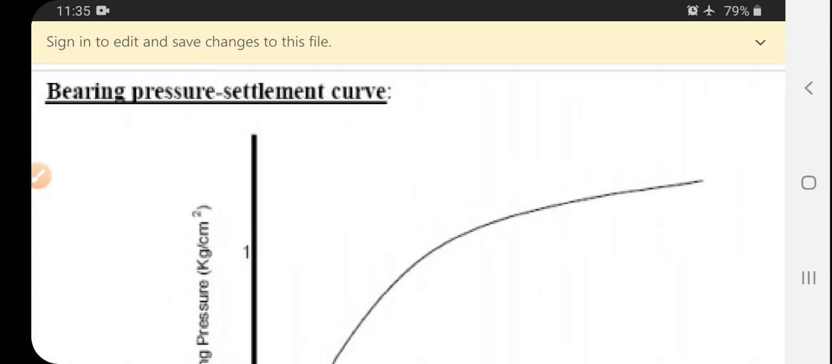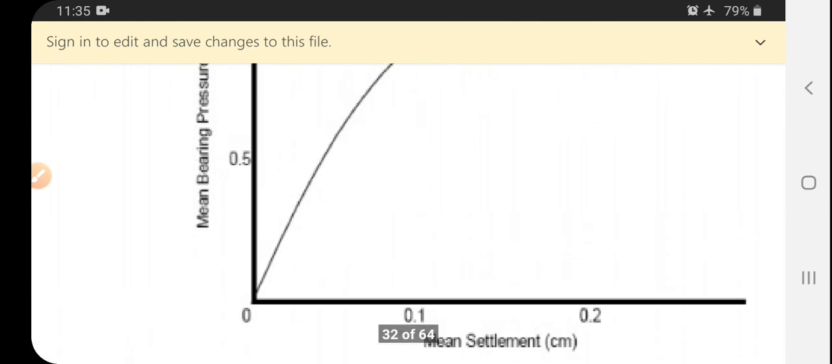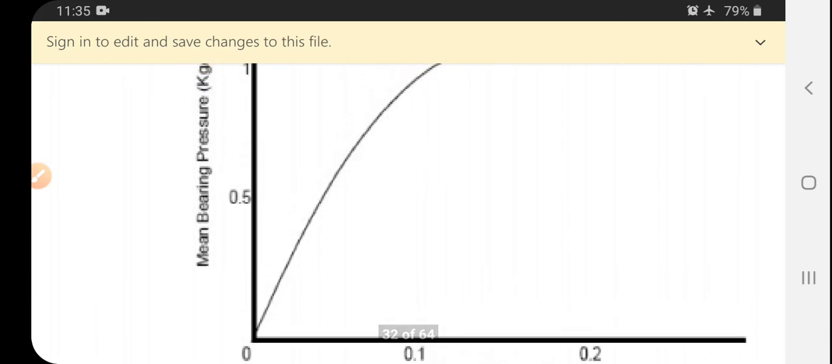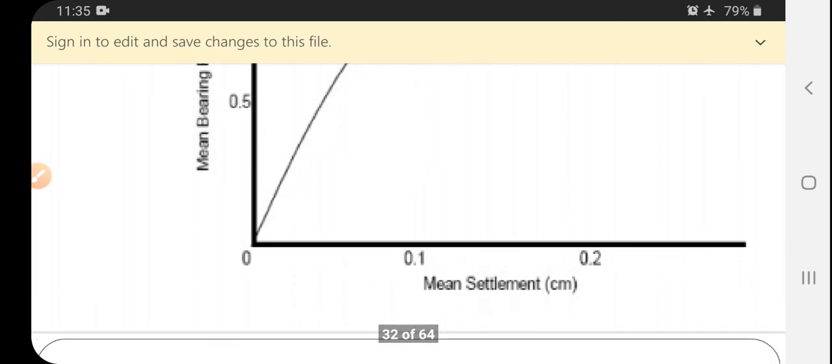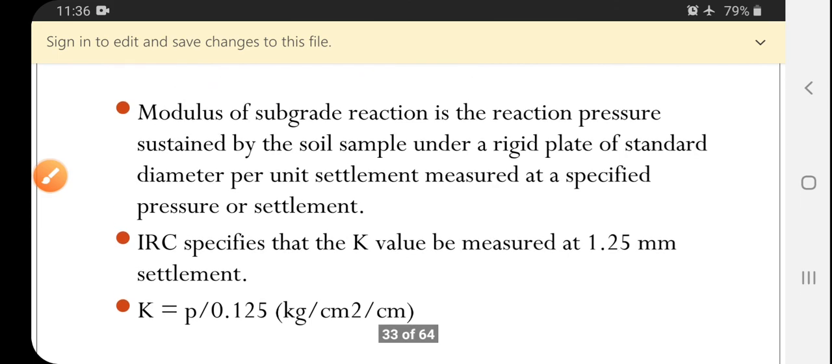So this will be the graph: mean bearing pressure, taken in kg per centimeter square, against mean settlement. When the bearing pressure goes on increasing, the mean settlement also goes on increasing up to a certain limit. After that it reaches its maximum limit.